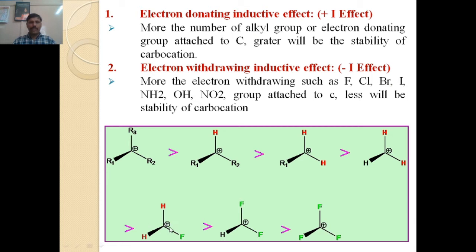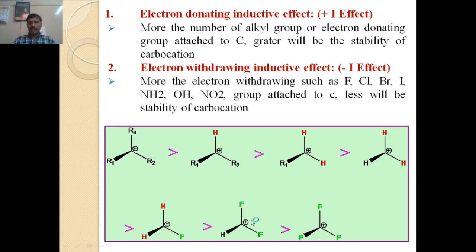In this example of the electron withdrawing effect, as compared to carbon, fluorine is more electronegative. Fluorine has a tendency to withdraw bond pair electrons towards itself. Therefore, the fluorine attached to carbon withdraws the bond pair electrons towards itself, and due to that minus I effect, the carbocation becomes unstable.